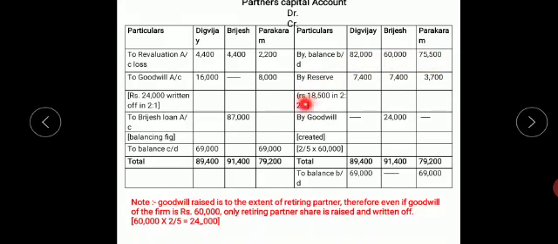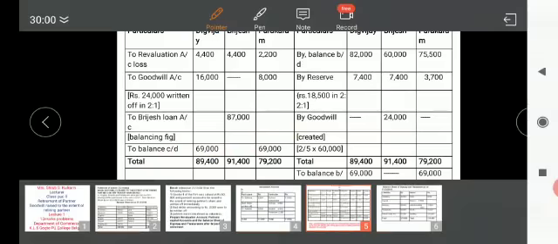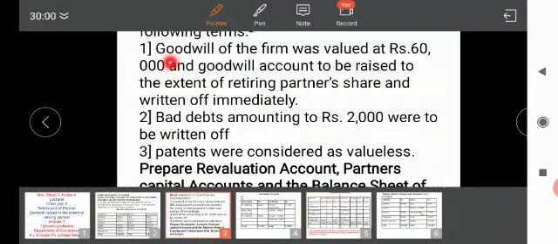Next, if I see the reserves in the balance sheet, it is 18,500. Again in the ratio of 2, 2 and 1 it has to be distributed, which amounts to 7,400, 7,400 and 3,700.